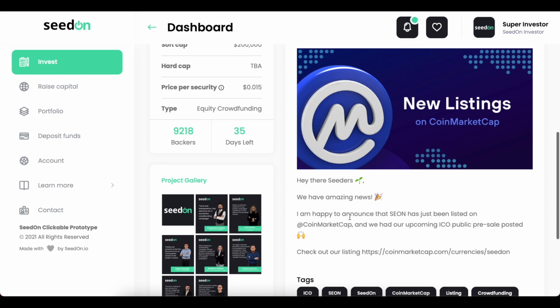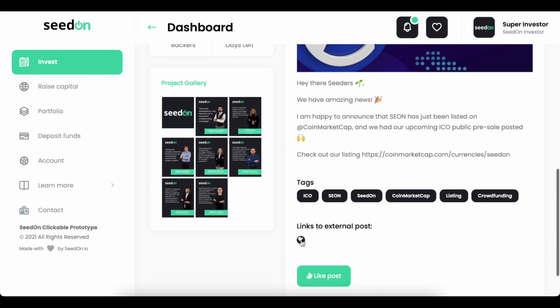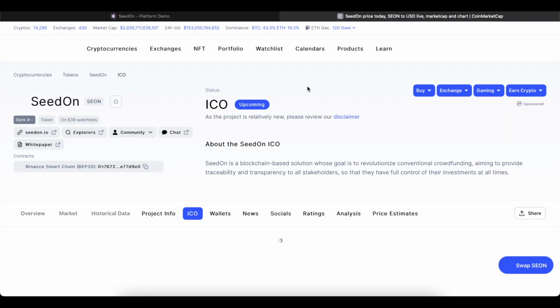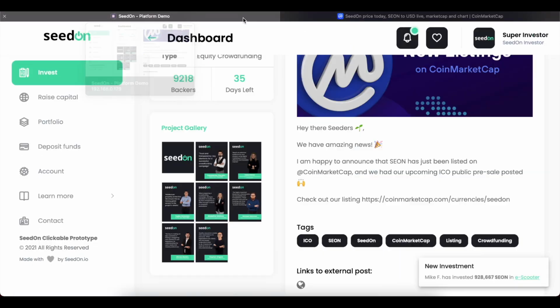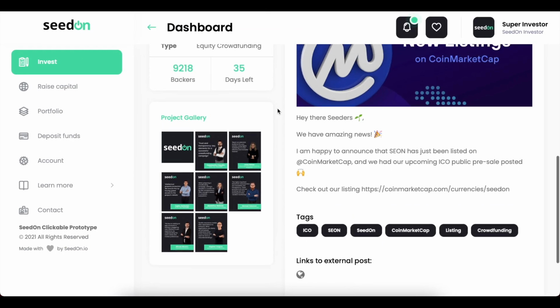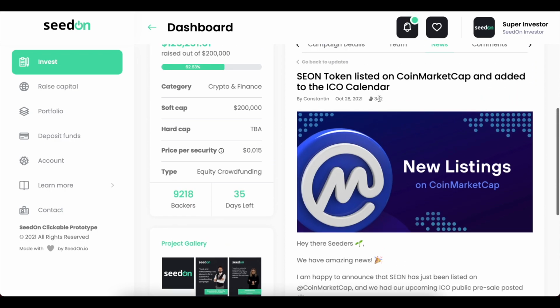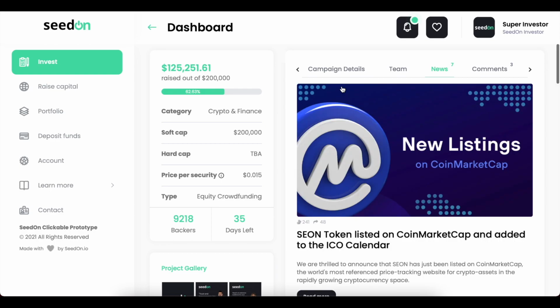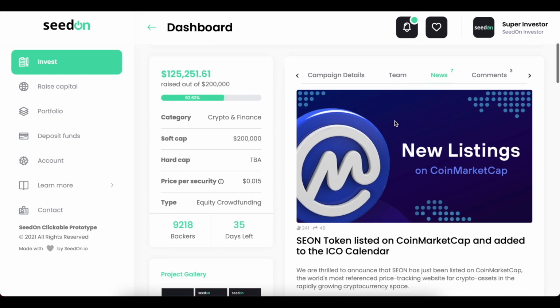Here we have a short description for it. We have the tags for the post, and we can go ahead and click on the external source, so we can check it out. Okay, so let's go back, and we can also like the post, which in turn will increase the counter here for the likes. Let's go back to updates, and this is basically it for the news.